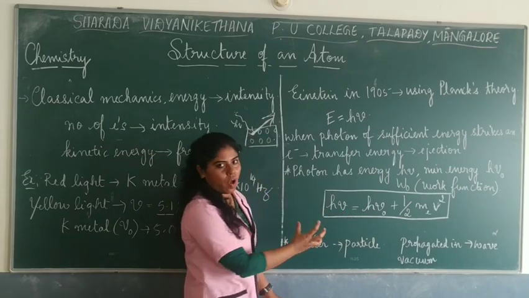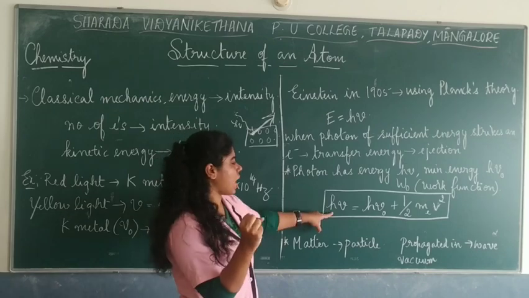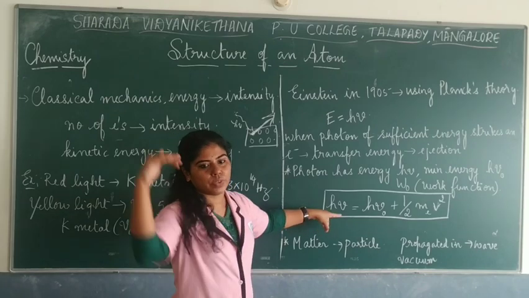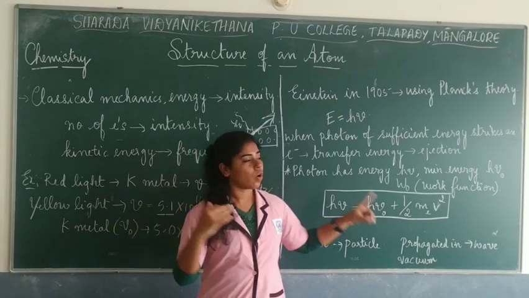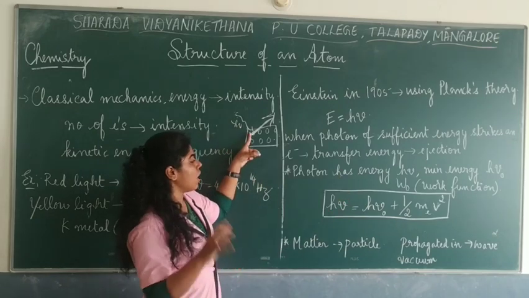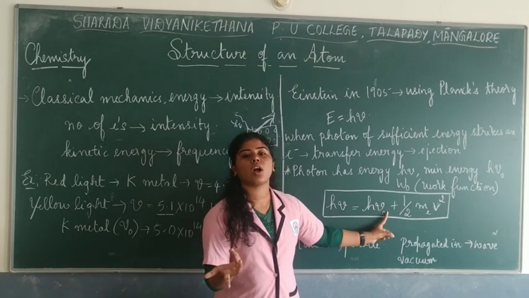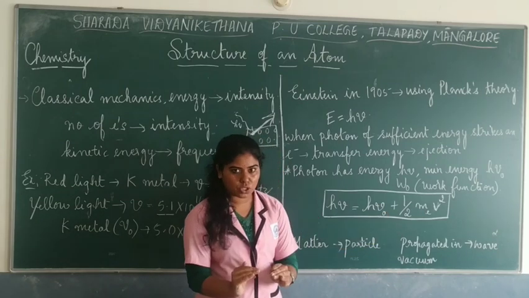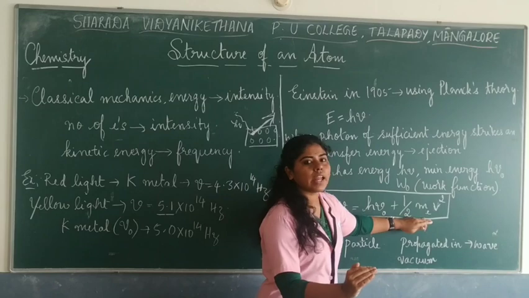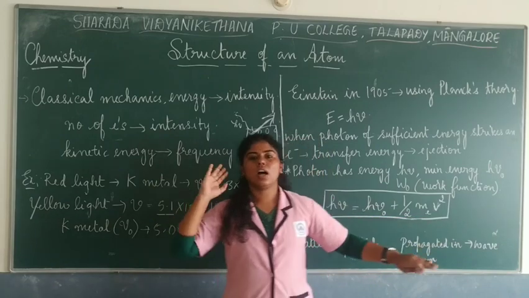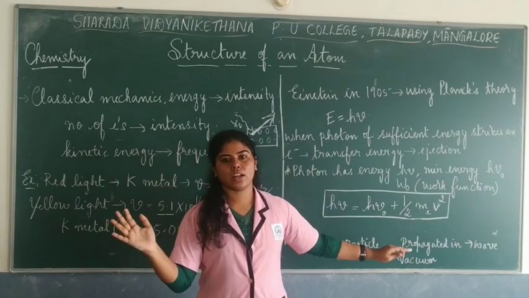Any frequency of the light or the photon which has the energy hν, incident onto the metal surface, here hν is equal to hν₀ plus the kinetic energy. hν₀ is what? It is the threshold frequency, the minimum energy of the metal, and the rest of the energy is taken out as the kinetic energy.